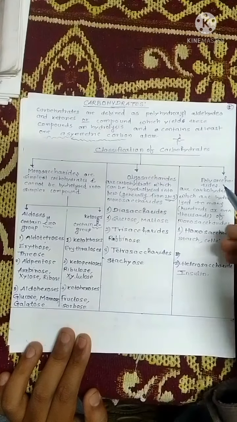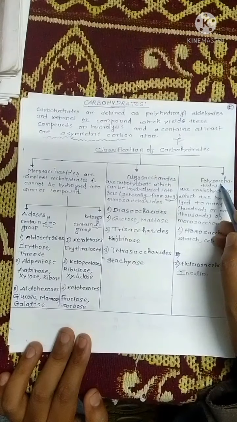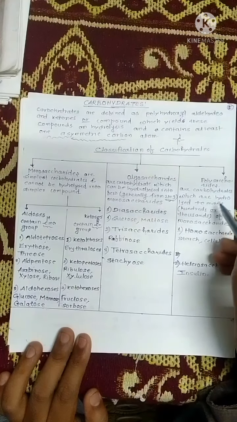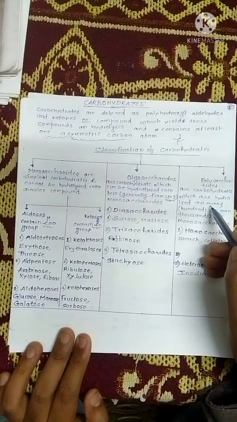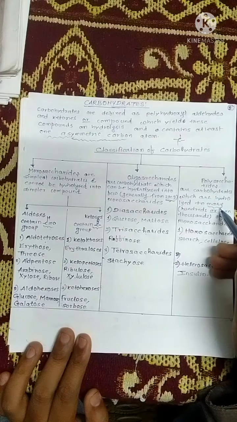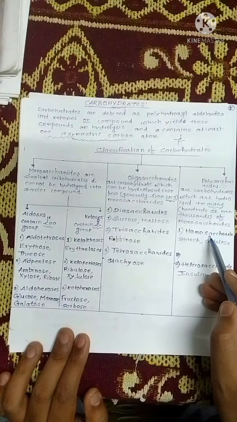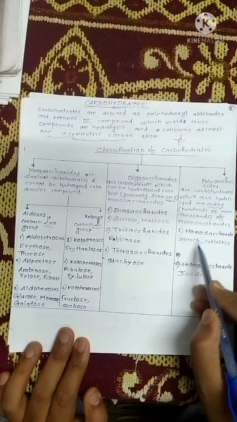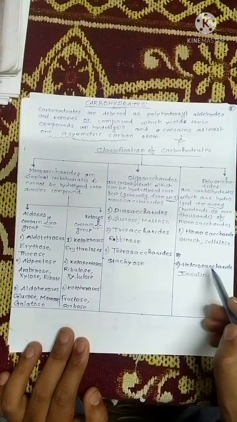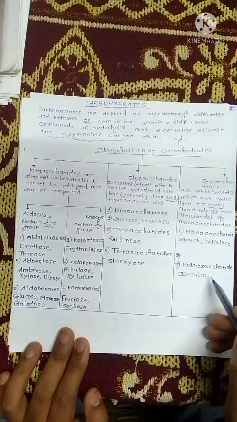Now polysaccharides are those carbohydrates which are hydrolyzed to many monosaccharide units. The word many stands for 100 or even 1000 monosaccharide units. Generally polysaccharides are divided into homopolysaccharides and heteropolysaccharides. Examples of homopolysaccharides are starch and cellulose. Example of heteropolysaccharides is inulin.